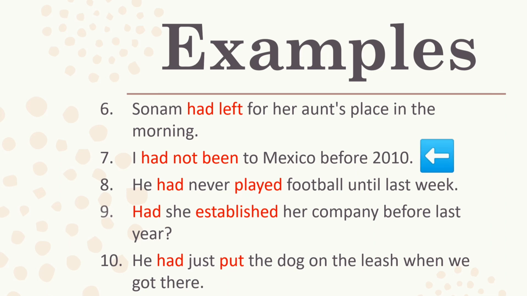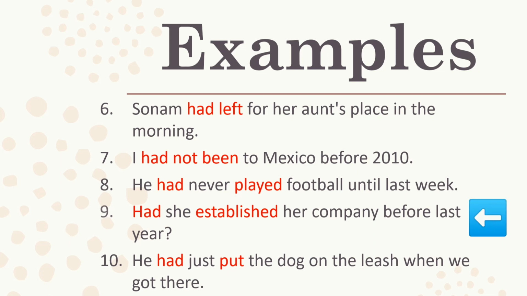I had not been to Mexico before 2010. Been is the past participle of the verb to be. Before 2010 is a past time reference. He had never played football until last week. Played is the past participle of the verb play and until last week is the past time reference. Never is an adverb which makes the sentence negative, so it is used between had and played.